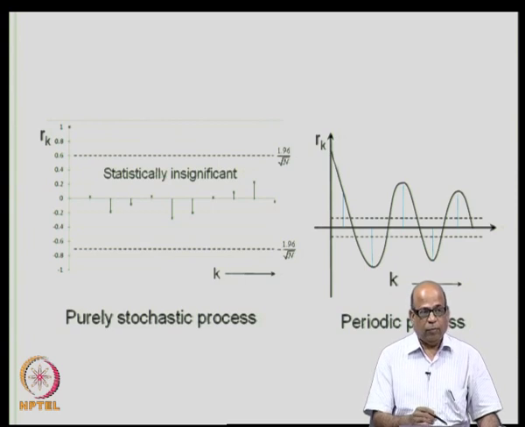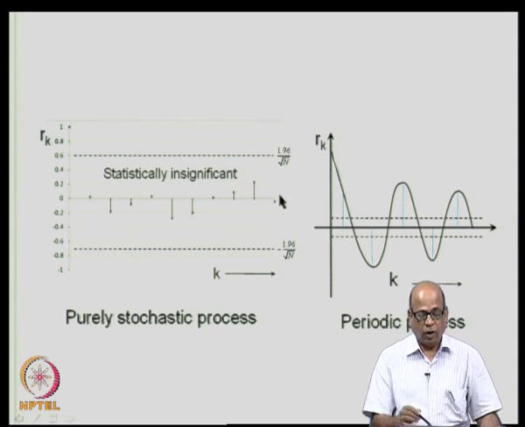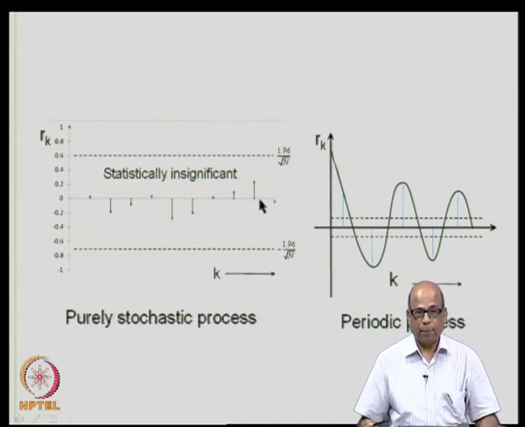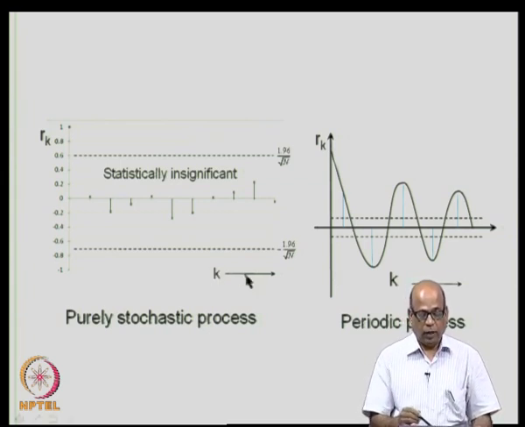As we just saw, if we have a purely stochastic process, then all the correlations apart from at lag 0 must be statistically insignificant. So, if you have a sequence of observed flows and you estimate the r k's and observe that all the r k's are lying within this band, then they are all statistically insignificant and therefore, it indicates a purely stochastic process.